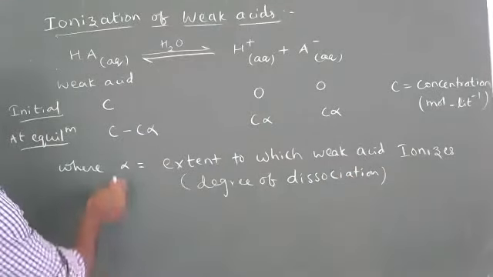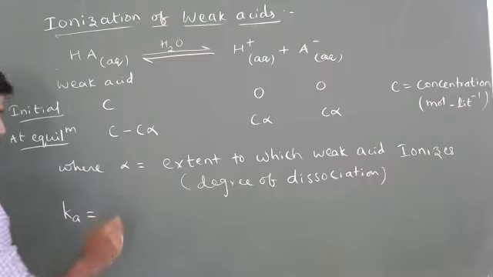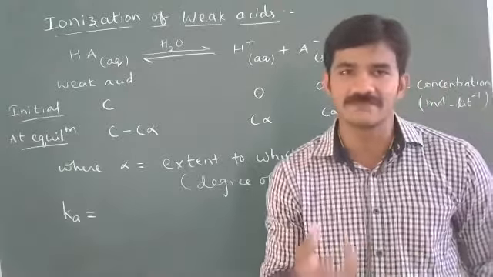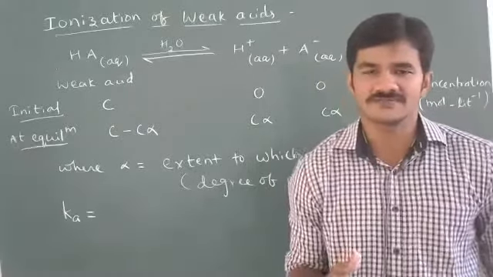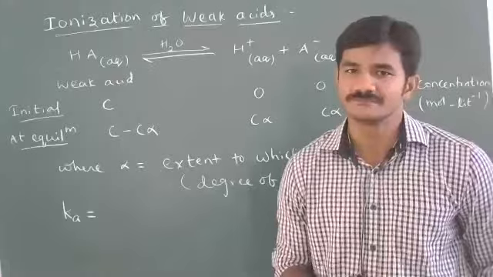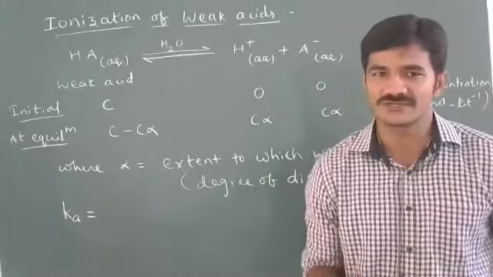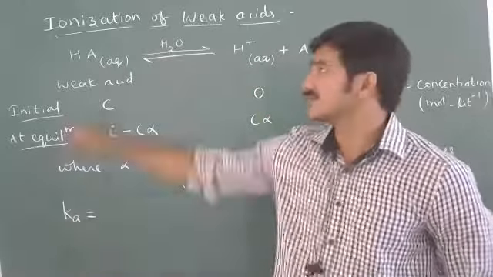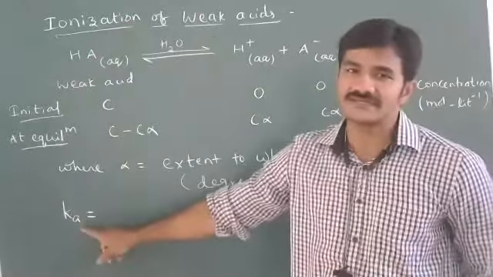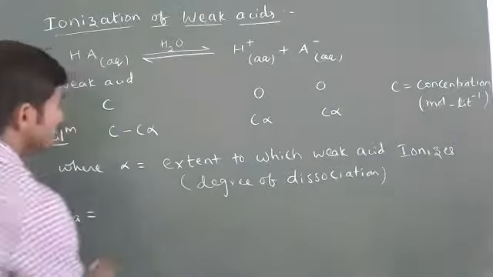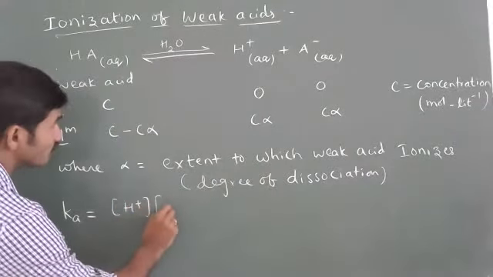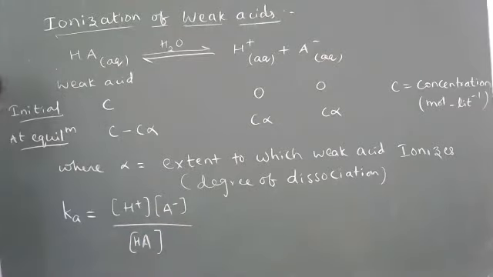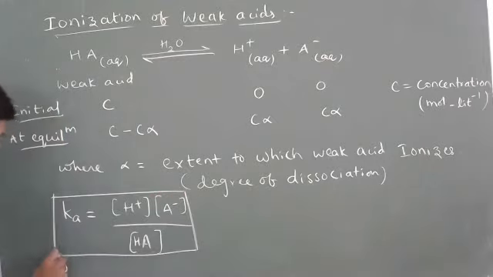So what I write here is Ka. We have written so many equilibrium constants: Kc, Kp, Kw. Kc is the equilibrium constant with respect to concentration, Kp with respect to partial pressure, and Kw is the water dissociation constant. Here also, Ka. Ka is the acid dissociation constant. As we are talking about acids, Ka stands for acid dissociation constant. So Ka is equal to H+ concentration times A- concentration divided by HA concentration. This is the Ka expression for weak acids.